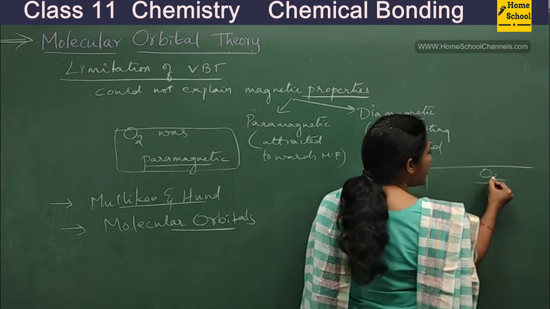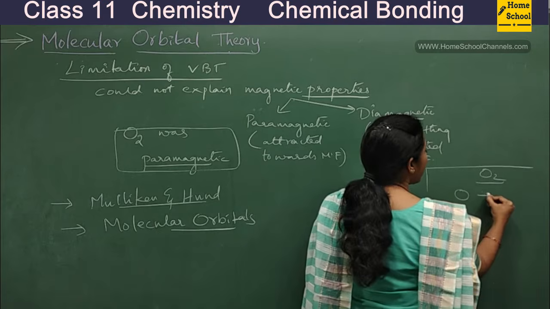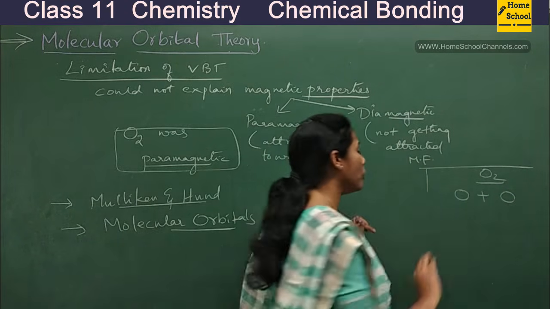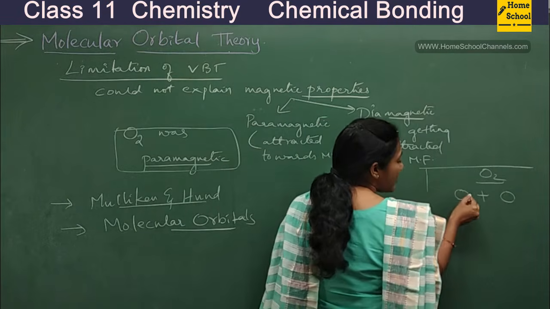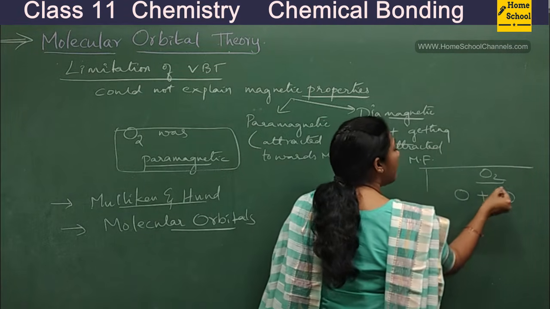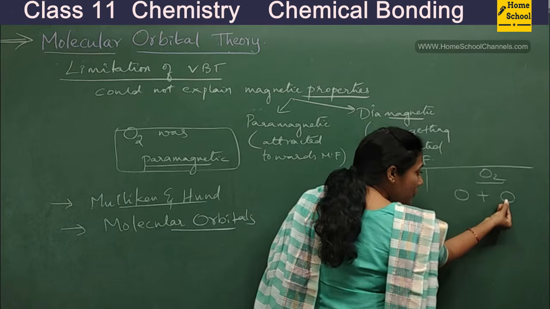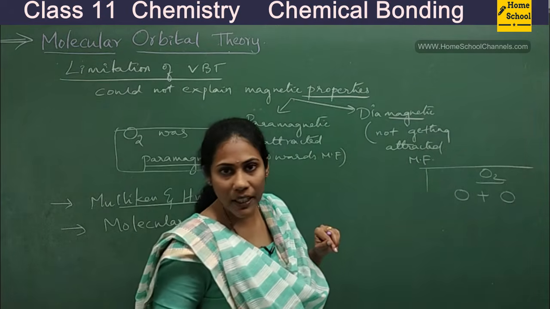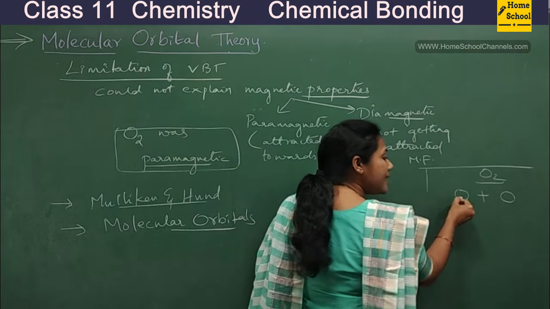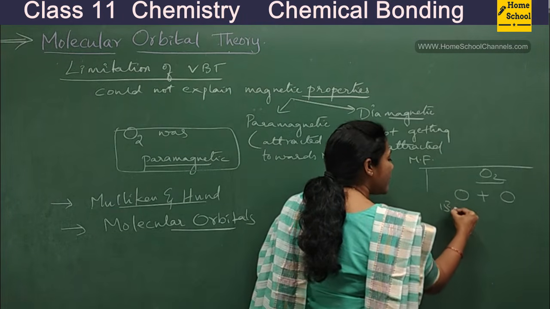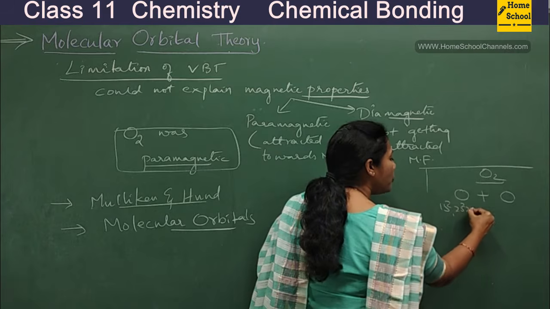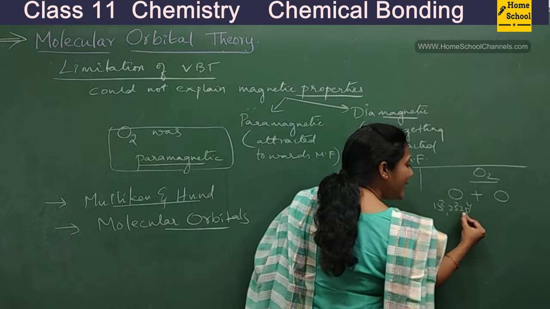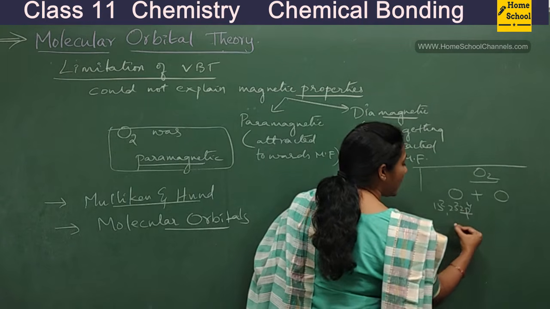This O2 molecule will form when two single oxygen atoms combine, isn't it? Which orbital of one O combines with which orbital of the other O? Outermost orbitals, outermost atomic orbitals. Let me write its electronic configuration: 1s2, 2s2, 2p4, isn't it? I mean, the last orbital is the 2p orbital.